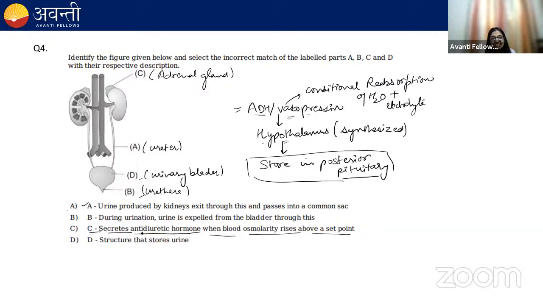But here it says that it secretes antidiuretic hormone and C is the adrenal gland. Adrenal gland does not secrete ADH hormone. Remember this. It is synthesized by hypothalamus, stored in posterior pituitary, and posterior pituitary releases this ADH. Okay. So the question is asking about the incorrect match, which is option number C. I hope it is clear to everyone.